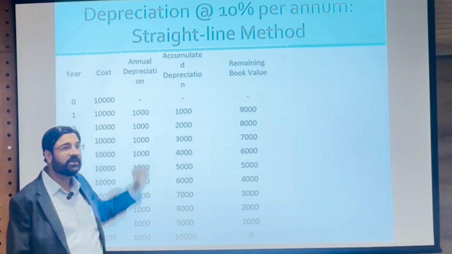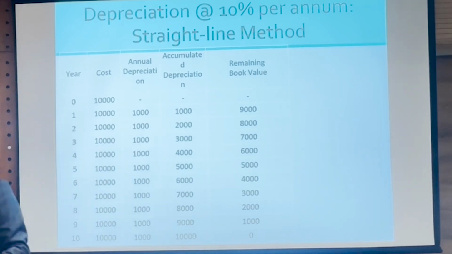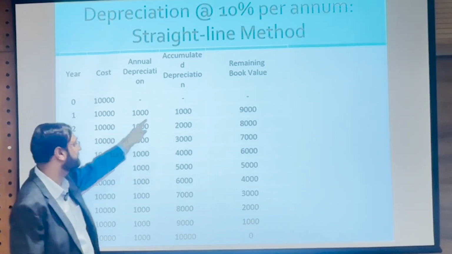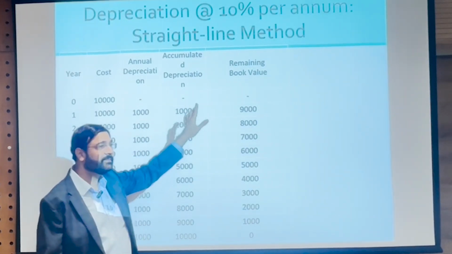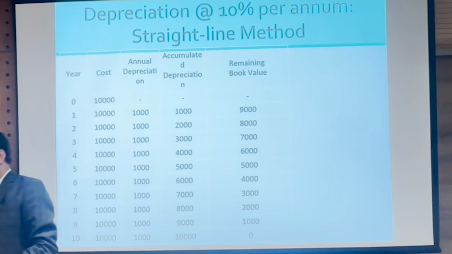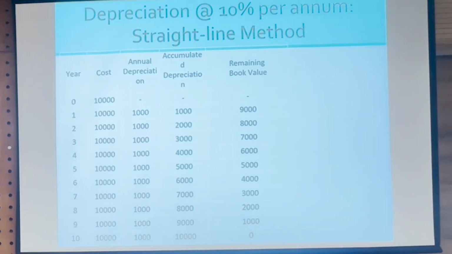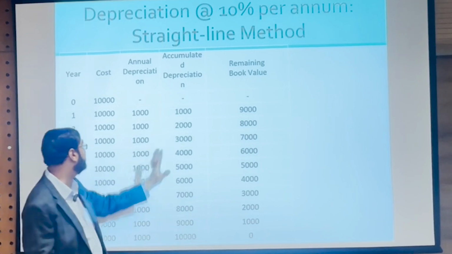So what is the accumulated depreciation? 1,000, depreciation of all this year and all the past years. So at the end of year 1, this is the only year, 1,000. And what's the remaining book value? Remaining book value is 10,000 minus accumulated depreciation, original cost minus accumulated depreciation, which is 9,000.